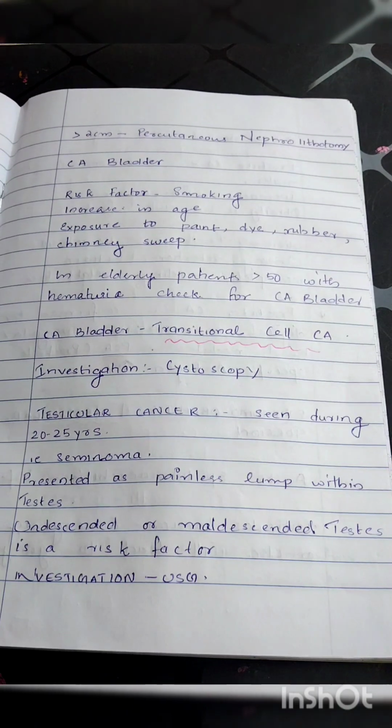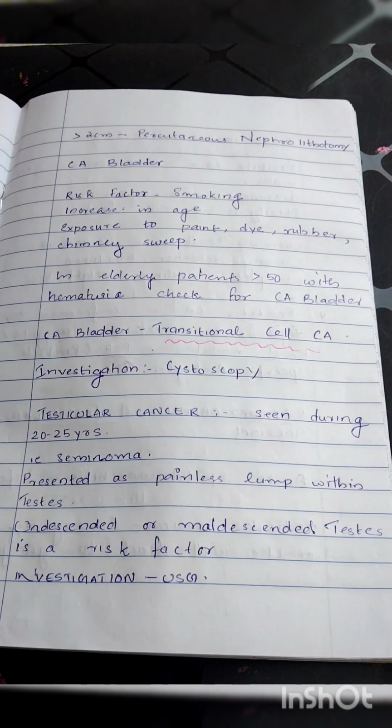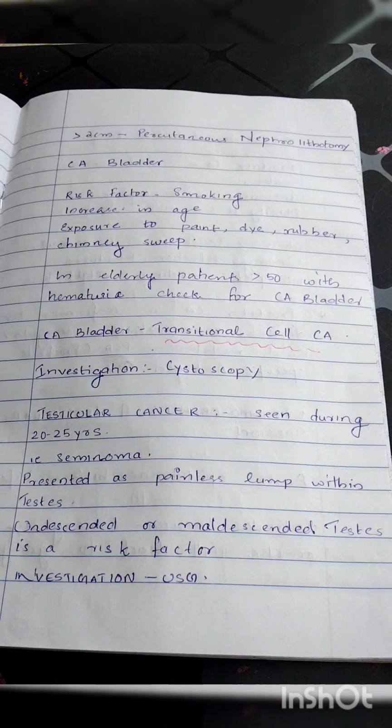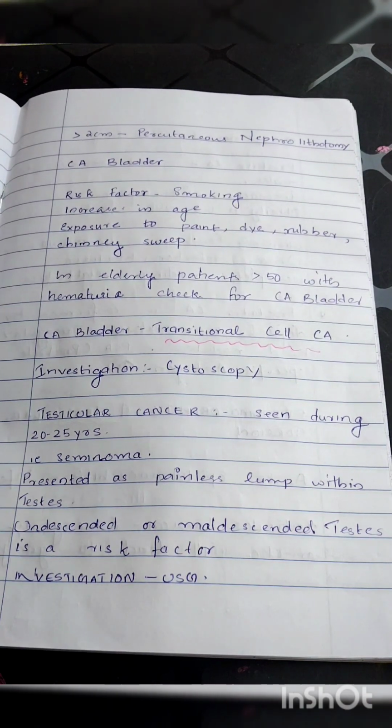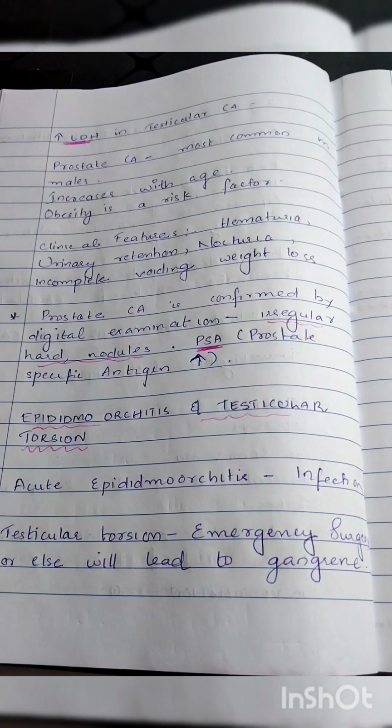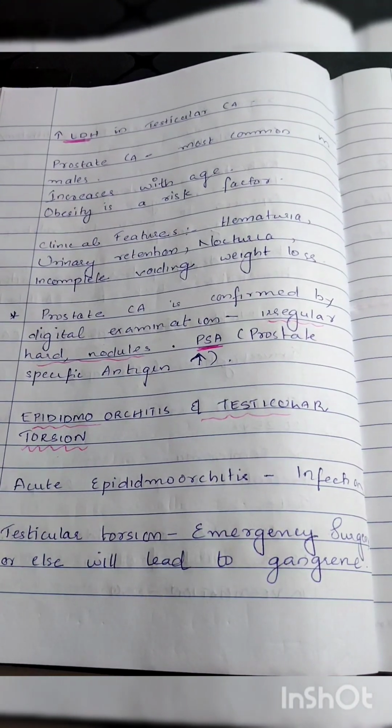So CA bladder, the risk factors include smoking, increased age, exposure to paint, dye, rubber, chimney sweep and all. And in elderly patients more than 50 years with hematuria, you have to check for CA bladder. And what is the cell type? Transitional cell CA, and investigation is mainly by cystoscopy. And testicular CA, 20 to 25 years old, like seminoma, a painless lump will be seen within the testis. And risk factors include undescended or maldescended testis. And investigation is by USG. In testicular CA, we can see increased LDH.